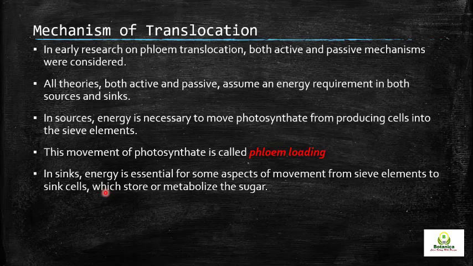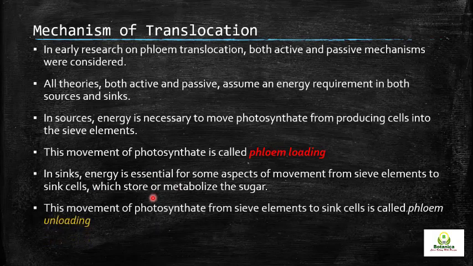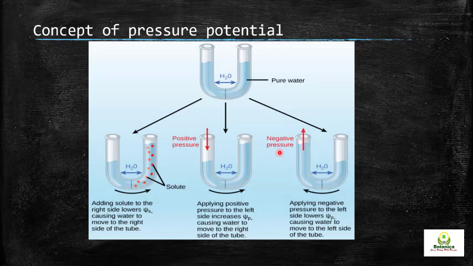Those cells are called the sink cells, and they also require energy to unload the food which is present in the sieve tube element. So energy is required at both ends, at the source end as well as at the sink end. This movement of photosynthate from sieve elements to sink cell is called phloem unloading, because the food which is loaded at the source should be unloaded at the sink. So both phloem loading and phloem unloading require energy.